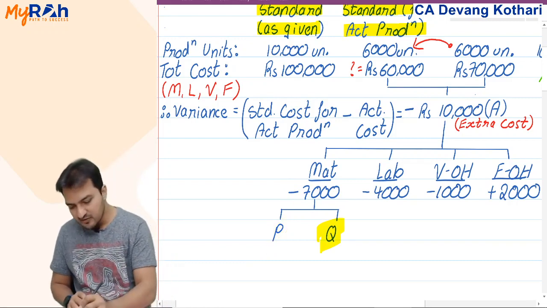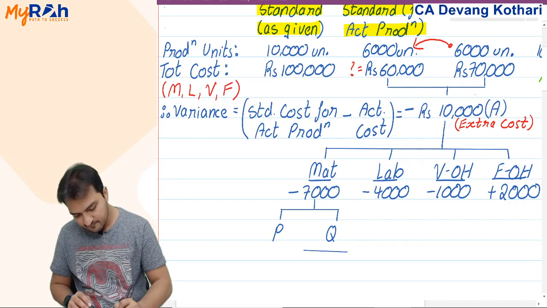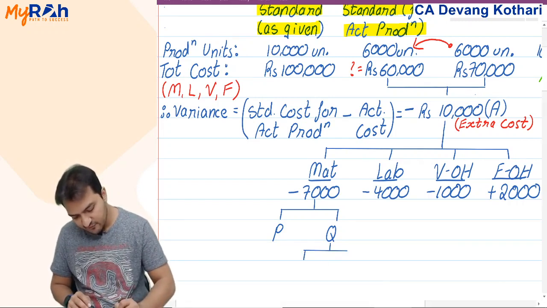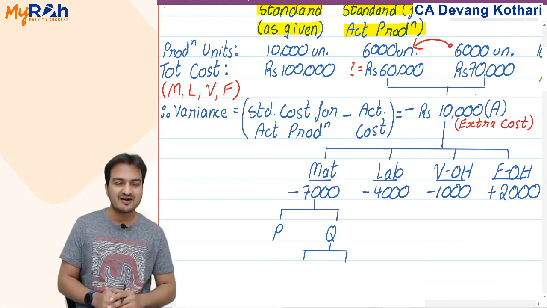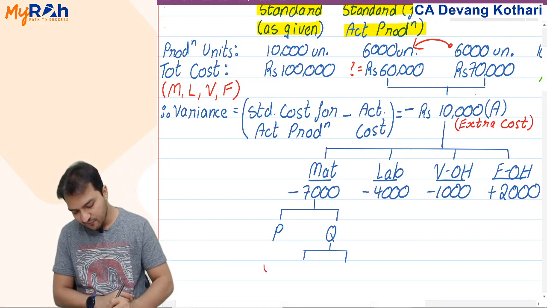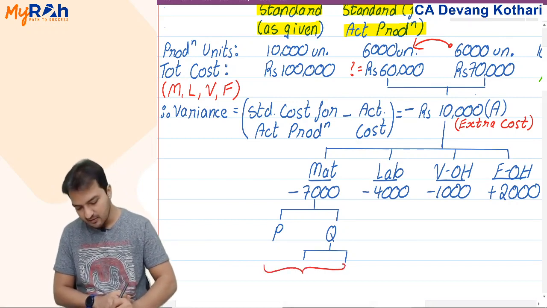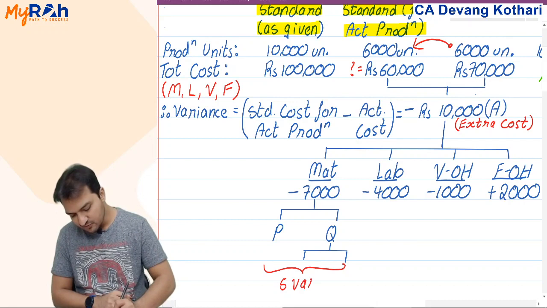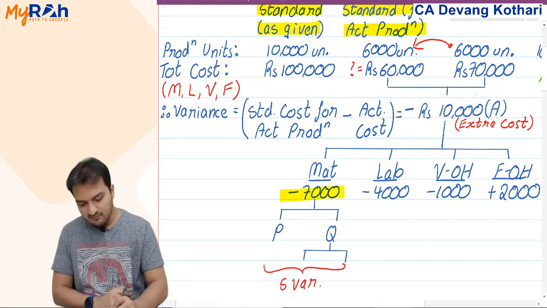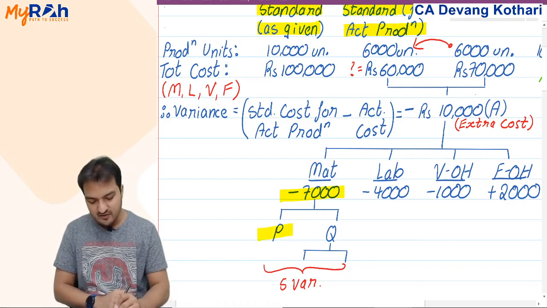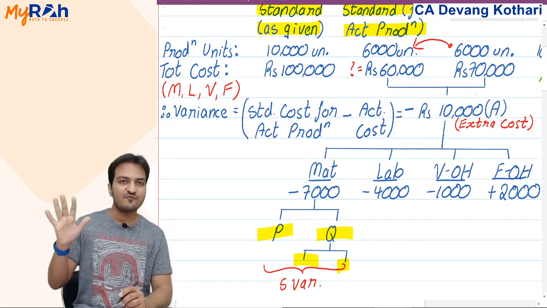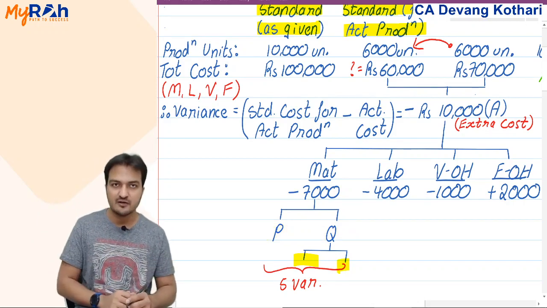Within the quantity reason also, I will later give you two more reasons, but I will not name them yet. Right now, I can just show you that we will be learning 5 such variances under material: the total material cost variance, under that the price variance and quantity variance, and 2 more under quantity variance.